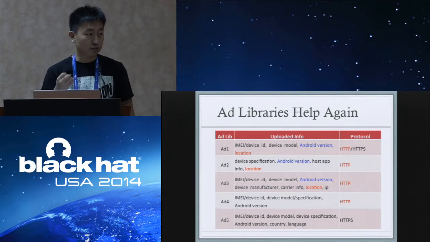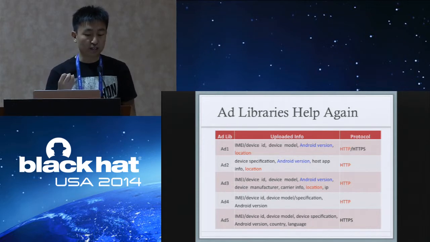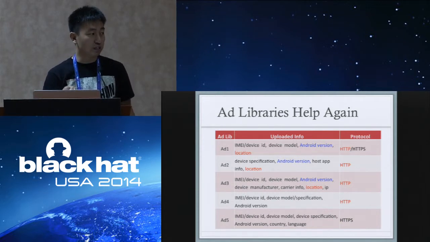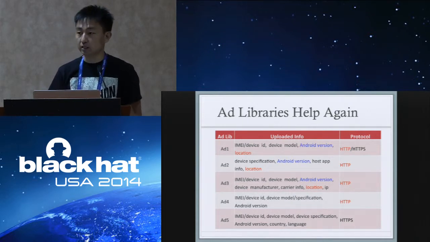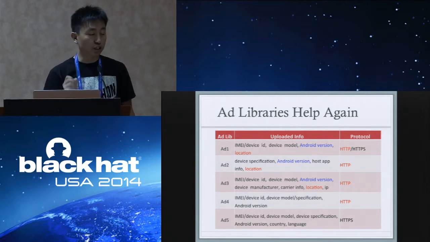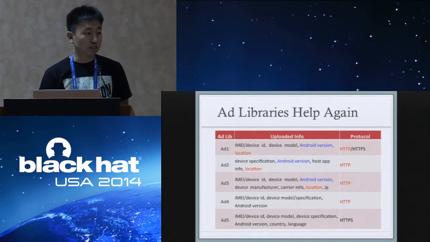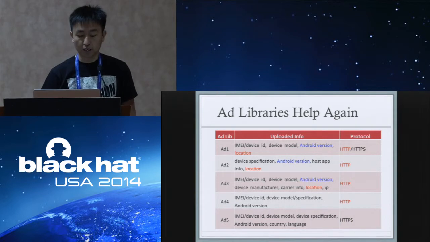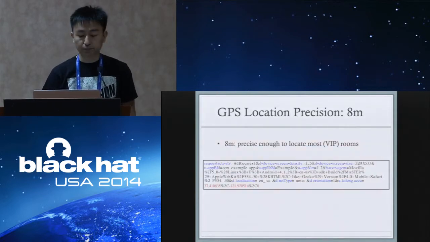Here are the stats for the top 5 other libraries, excluding Google Ad. As you can see, the top 3 of them upload GPS location through HTTP in plain text. Here is an example.